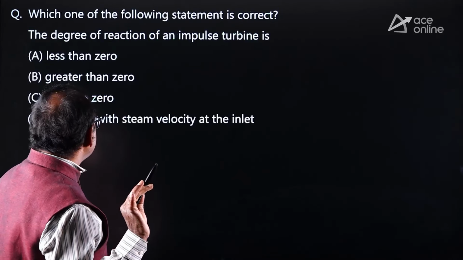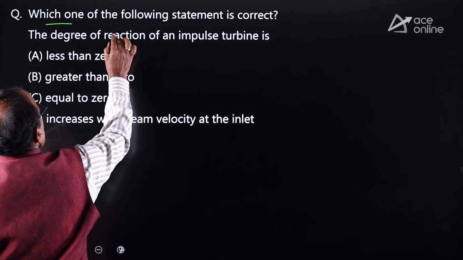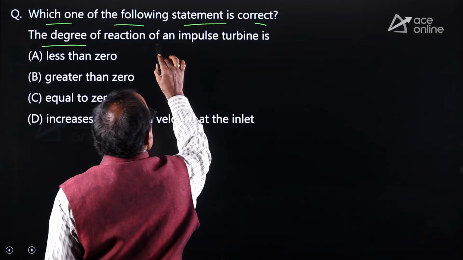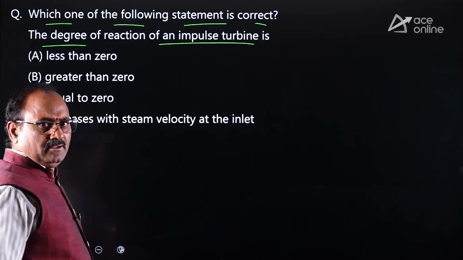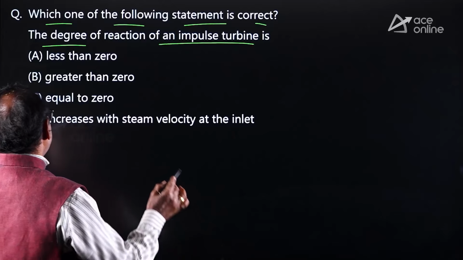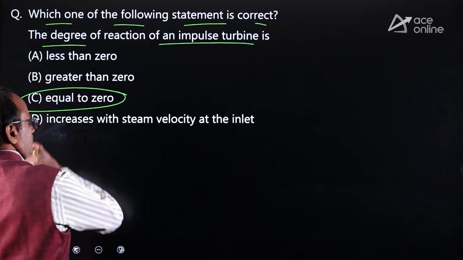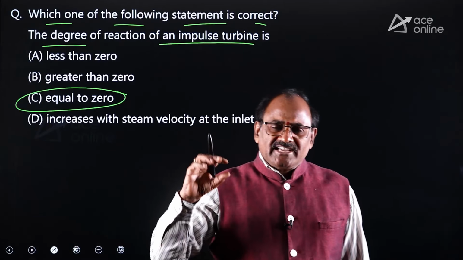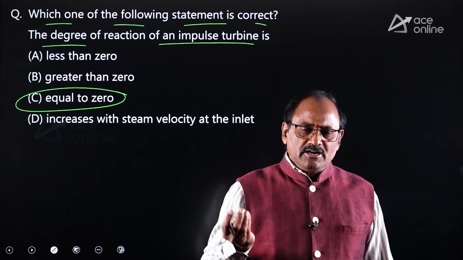Okay. Similarly, which one of the following statements is correct? The degree of reaction for a simple impulse turbine. For a simple impulse turbine, the degree of reaction is equal to 0, because the impulse turbines are constructed such that they expand the steam at constant pressure.